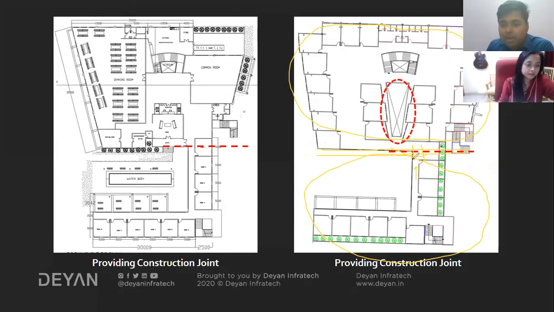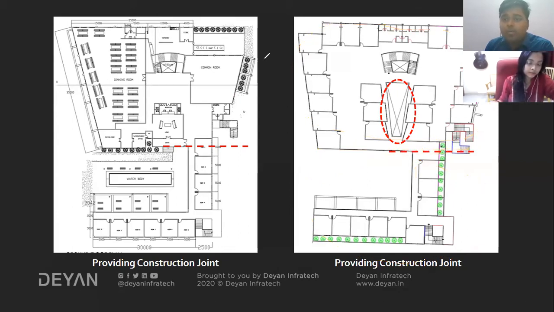There will be no continuous beam running from this side to this side. So we need to provide some kind of construction joints there. But obviously that will not hamper the design, so there is no issue regarding that, and no revision needs to be done. This is something we need to take care of during the construction. So that was it.